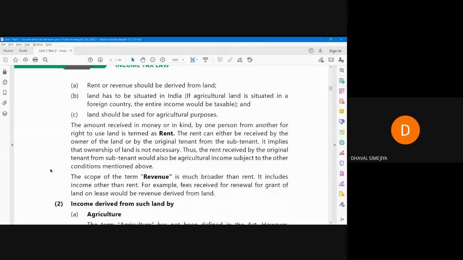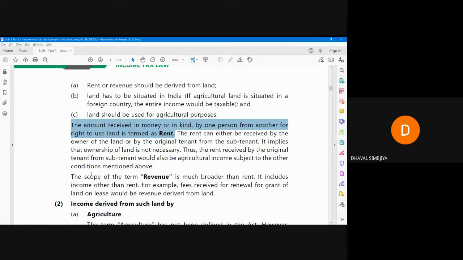Now the amount received in money or in kind by any person from another for the right to use the land is termed as rent. We all know that rent can be received by the owner of the land or by the original tenant from the subtenant. It implies that ownership of land is not necessary. Thus, the rent received by the original tenant from the subtenant would be agricultural income, subject to the other conditions mentioned above.